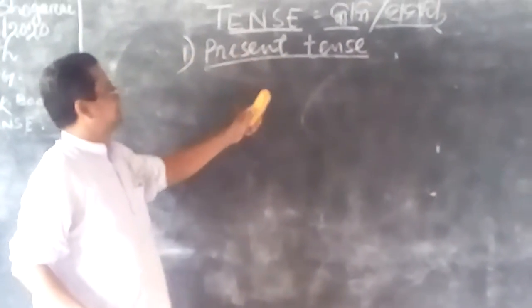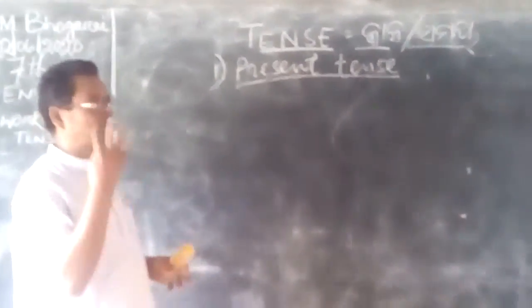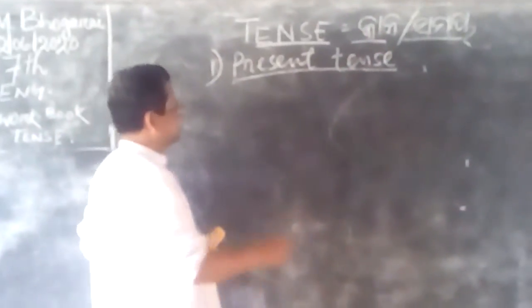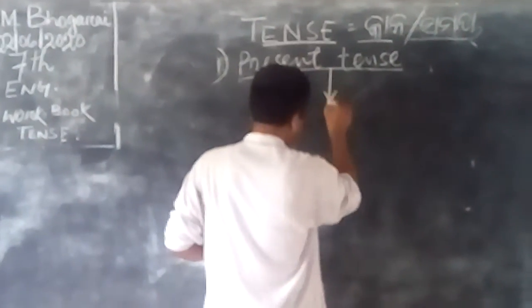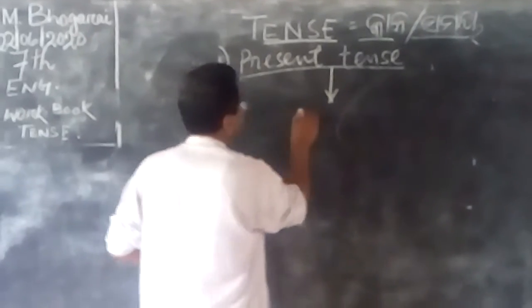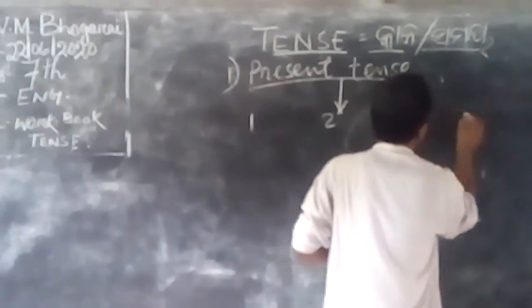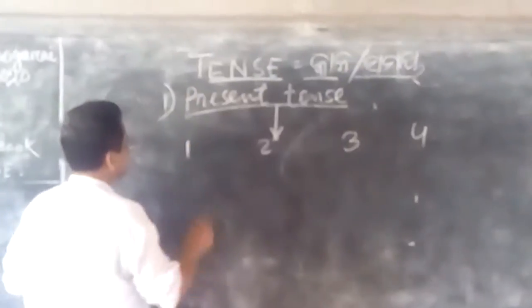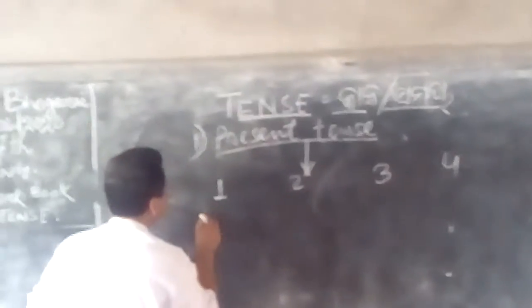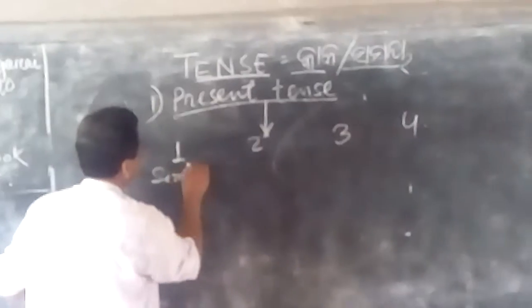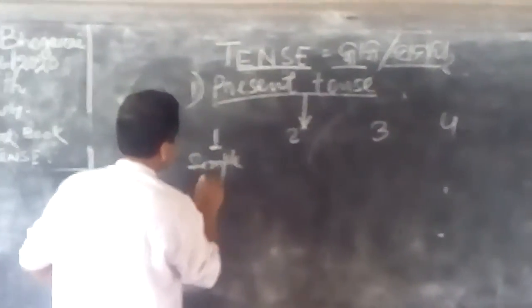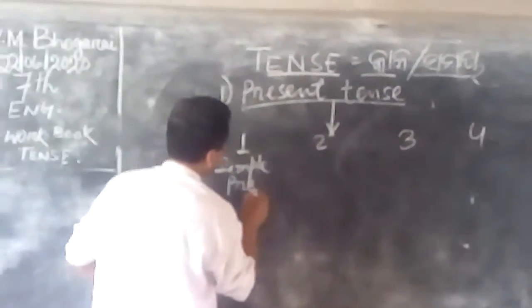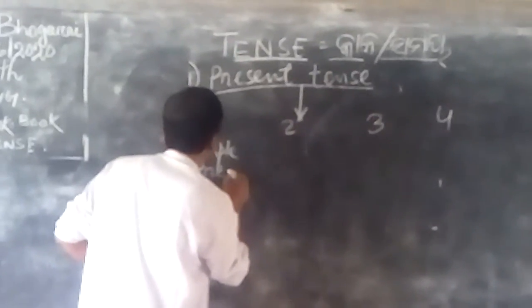The present tense has four forms. It is divided into four categories. 1, 2, 3, 4. So in present tense, the first one is simple present, or present simple, you may say.